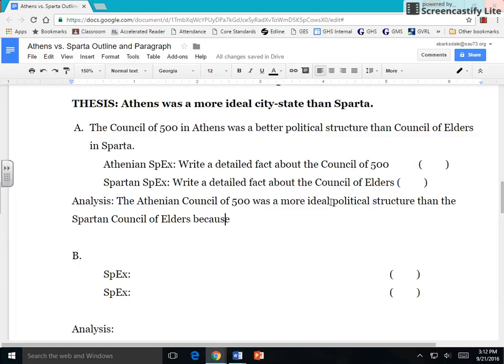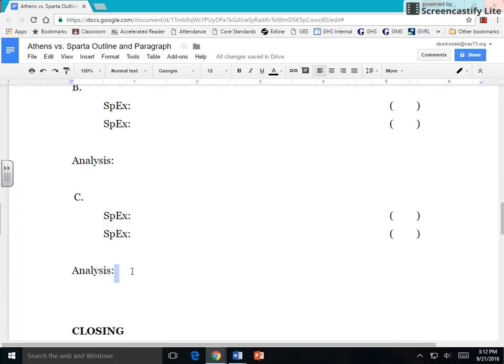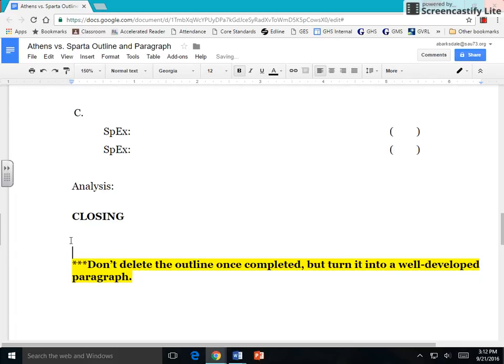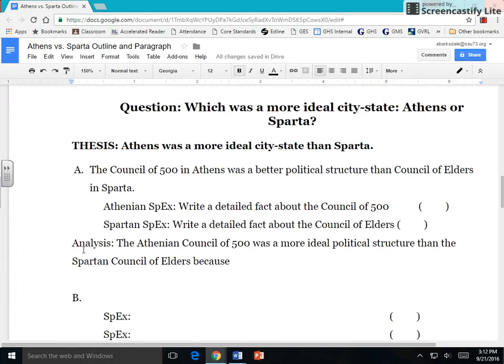Okay. And notice the word political again. I'm really driving home the point to my reader that I'm talking politics. When I do my social one, I should say social. When I do my military one, I should say military. And then finally, for your closing, don't forget your closing sentence should be a restatement of your thesis idea, not a copy and paste of your thesis. So be careful. You want to think about creating a synonym for the word ideal, maybe putting a closing word like in summation, in conclusion, overall, and that would bring it to a close.